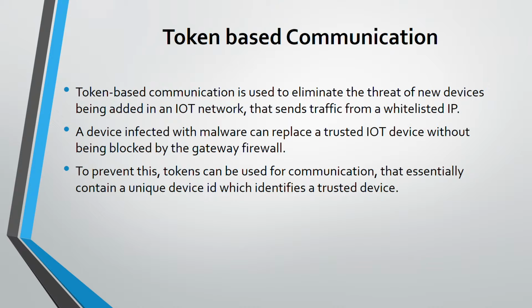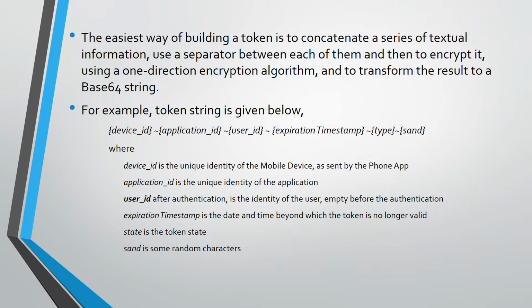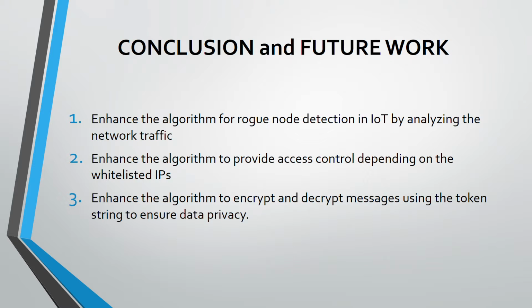To prevent this, tokens can be used for communication that essentially contain a unique device ID which identifies a trusted device. The easiest way of building a token is to concatenate a series of textual information, use a separator between each of them, and then encrypt it using a one-direction encryption algorithm and transform it into a base 64 string. For example, the token string can be constructed using device ID, application ID, user ID, expiration timestamp, time, and some random characters. So using this solution, we can address the problem of a new device being added to the network and also a compromised device in the network.